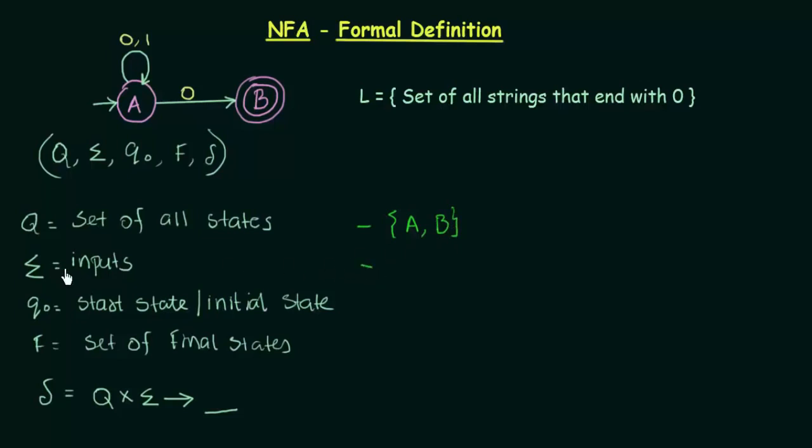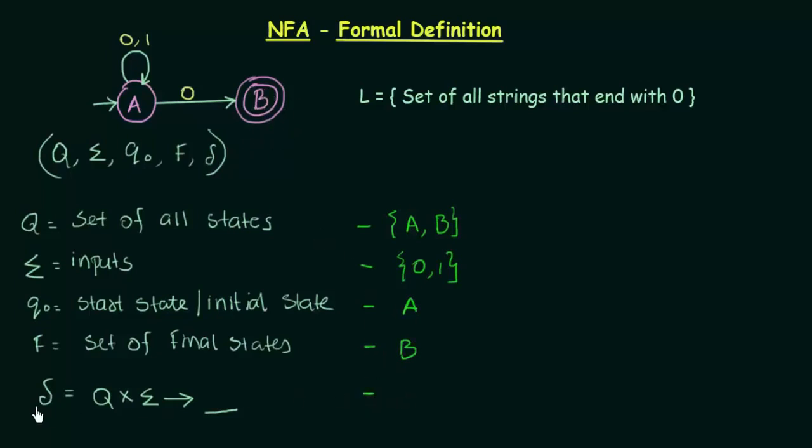Alright, and sigma is the inputs. So what are the inputs we have? The inputs we have are zeros and ones. The inputs are 0 and 1. And Q naught is the start state or the initial state. And how do we know which is the start state? The state that is pointed to by this arrow coming from nowhere shows that this is the start state. So the start state is A, which is also known as the initial state. And what is F? F is the set of final states. So here we have only one final state, that is B, represented by the double circle.